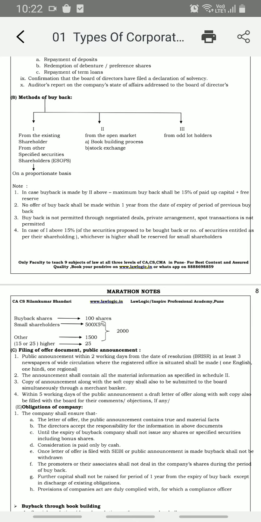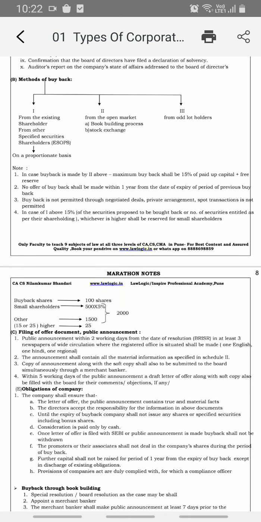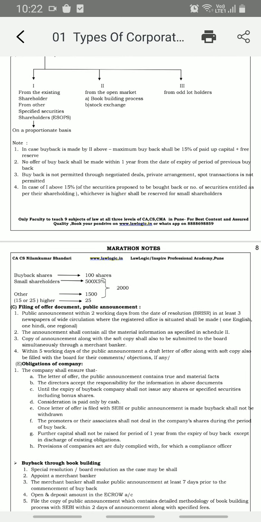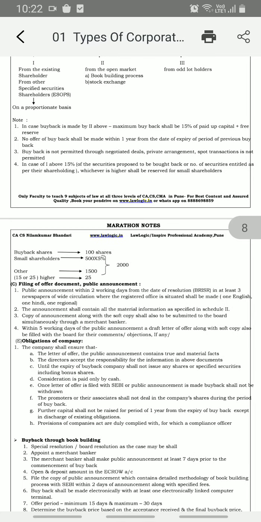Now methods of buyback, what are the methods of buyback? From the existing shareholders, from other specified securities, ESOPs, on a proportionate basis; open market, that is through the book building process and stock exchange; and from odd lot holders. Means these are the three things which can be done here.